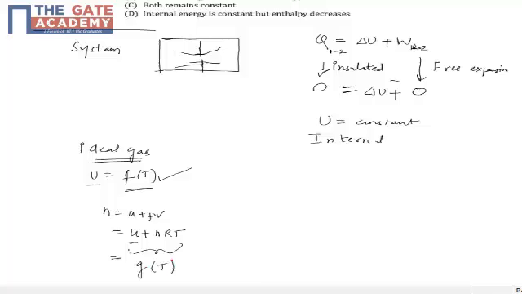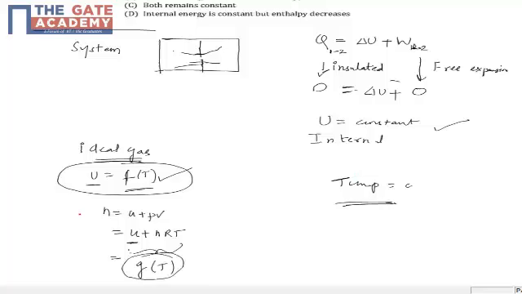So now, because U is constant, and combining with the fact that internal energy is a function of temperature, we conclude that temperature is also constant in this process. As temperature is constant, we conclude that enthalpy is also constant.